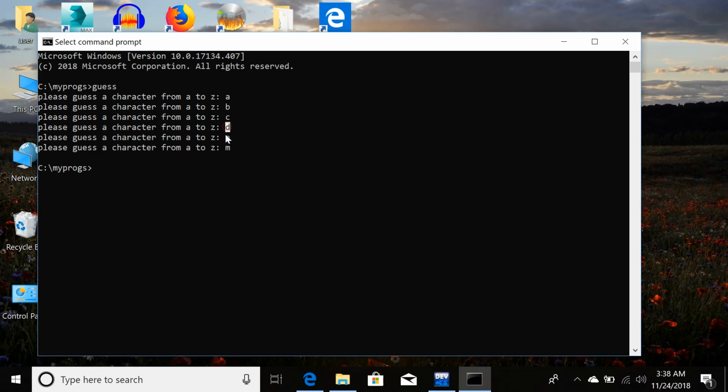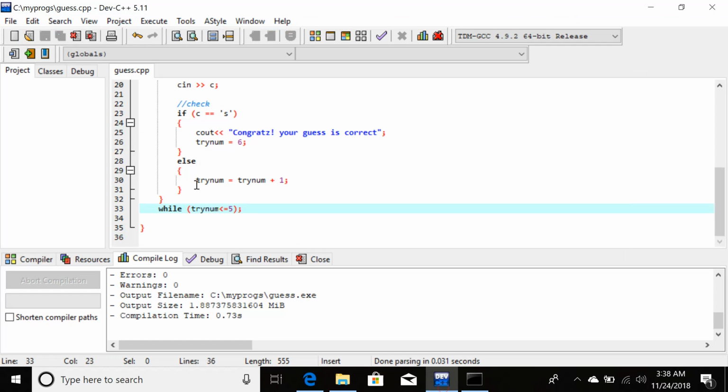If I did not guess it correctly in those 5 tries, the program is over. Now again, if I run guess and I guess it correctly, S, S was the right character. So what happens is: congrats, your guess is correct, and the program is done. Perfect. We have completed this code.